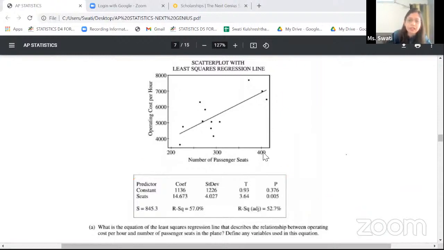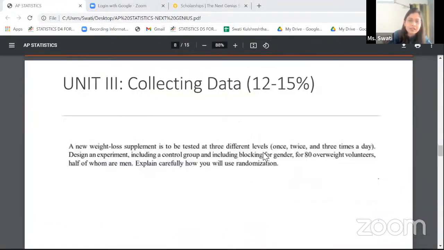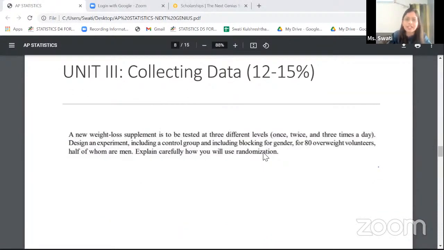Going ahead, unit 3 here is about collecting data. So I believe this is one of the simplest chapters in AP statistics that we have. This talks about sample surveys. This talks about experiments. In general, how do you collect the data efficiently?